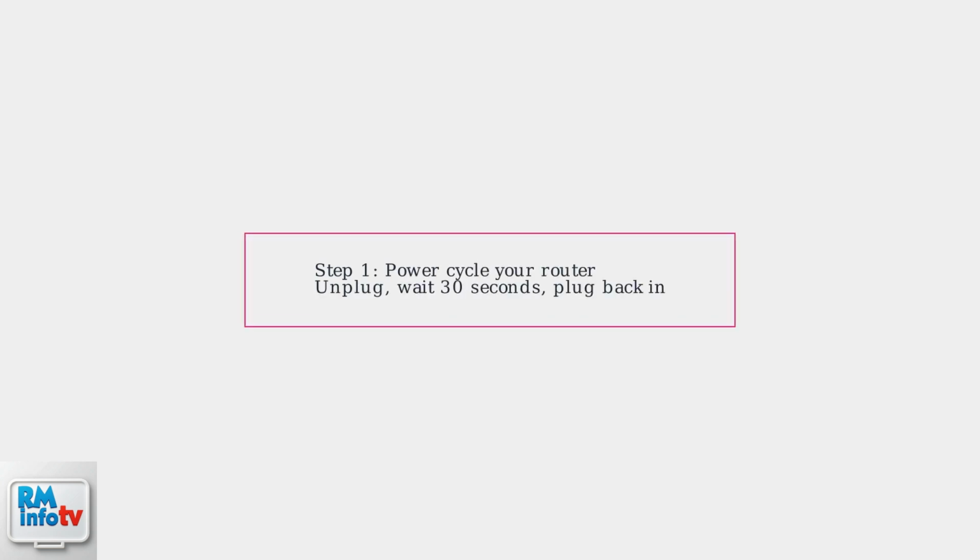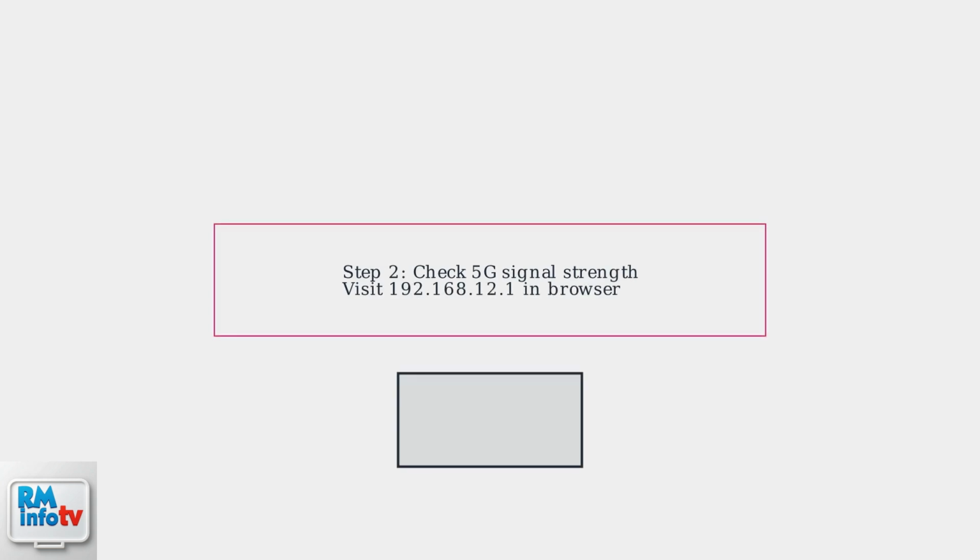Unplug it from the power source, wait 30 seconds, then plug it back in. This often resolves temporary glitches. Second, check the 5G signal strength via the router's web interface at 192.168.12.1. This admin panel shows signal details and connection status.